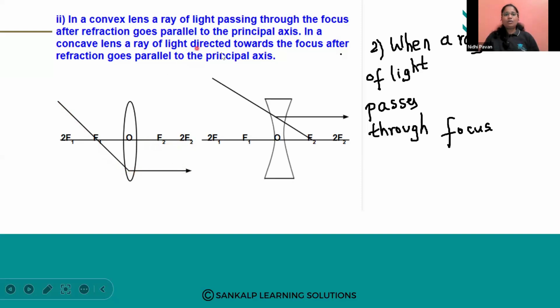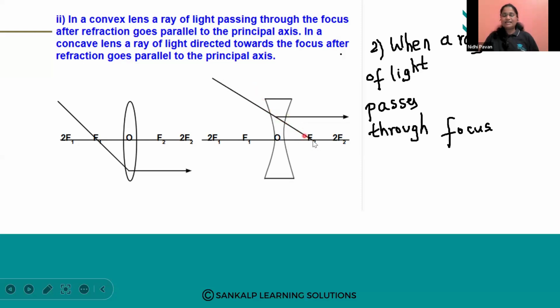Same way, in a concave lens, see, this is a ray of light. It is not coming from the principal focus, it is directed towards the direction of principal focus.